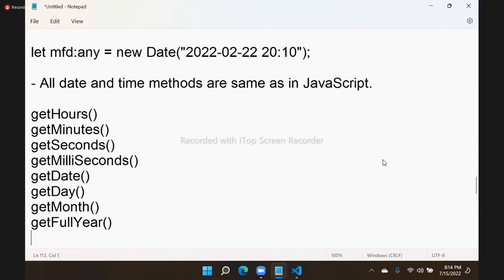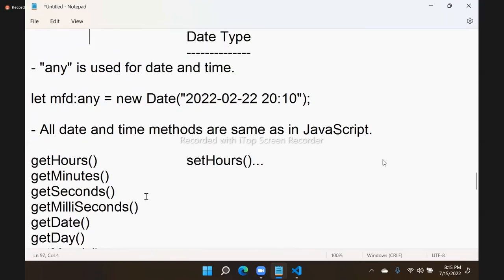And similarly you have set options also. Similarly we have set hours and all others, right? Set hours, set minutes, set seconds. We have set date, set month, set year. We don't have set day because day is weekday. We don't set weekdays. Weekdays will be automatically determined by date. So these are all the options for date and time manipulations. Same as in JavaScript. Type you have to mention is any.